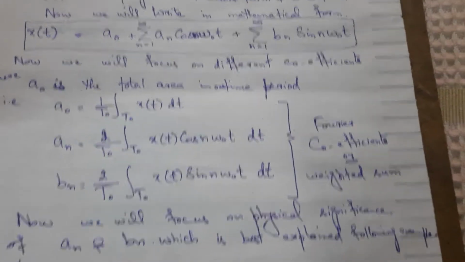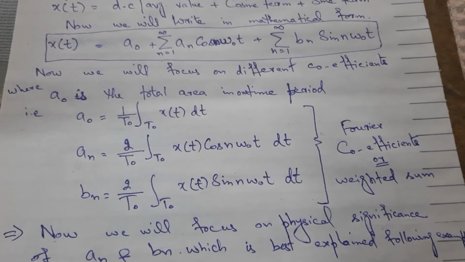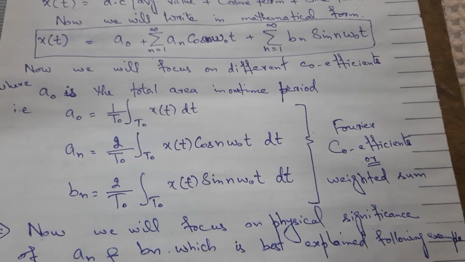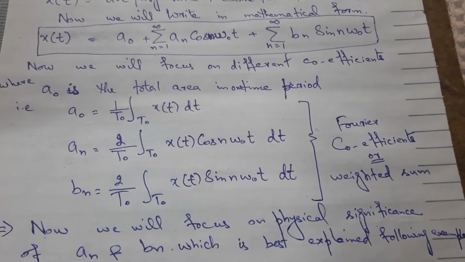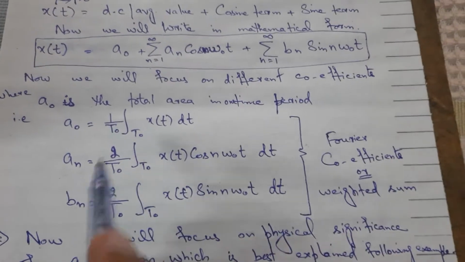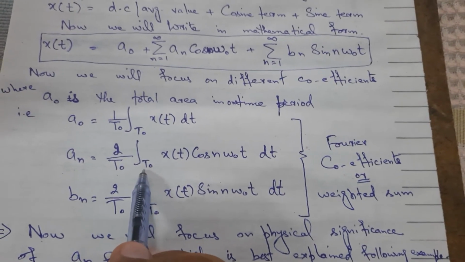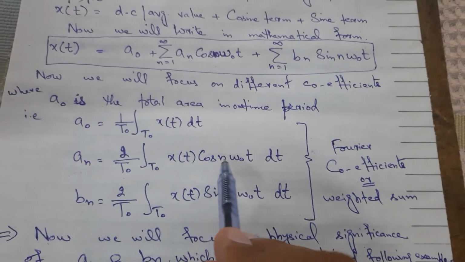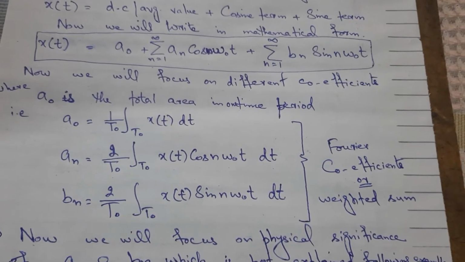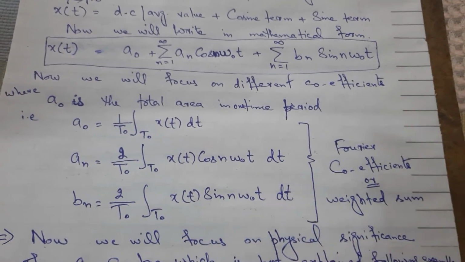Now we will focus on the different coefficients used in the above formula, where a naught is the total area in one time period. That is, a naught is equal to 1 over T naught integration over T naught x of t dt, where T naught is the fundamental time period. Similarly, a n is equal to 2 over T naught integration over T naught x of t cos n omega naught t dt. b n is equal to 2 over T naught integration over T naught x of t sin n omega naught t dt.